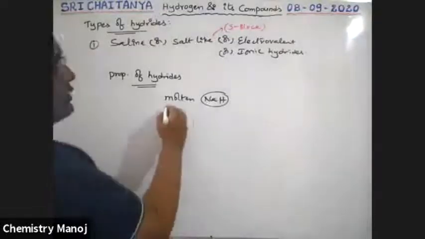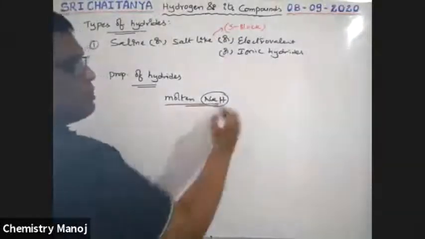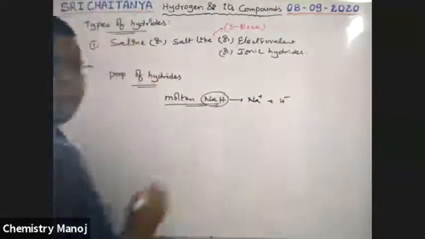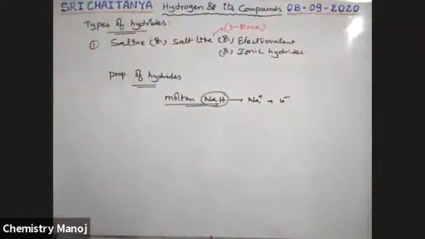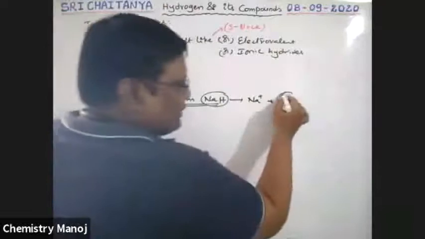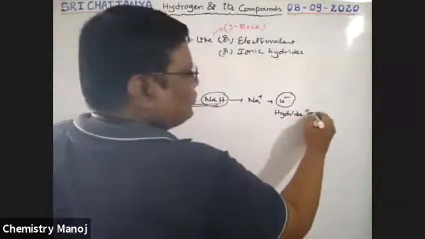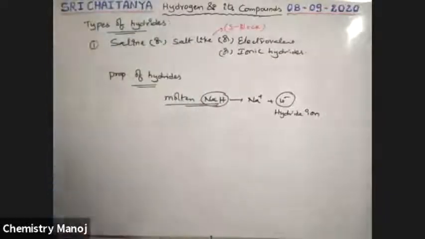This is just like molten NaCl. On dissociation it gives Na plus ion and H minus ion. That is the ionization, boys. This H minus ion is called the hydride ion.